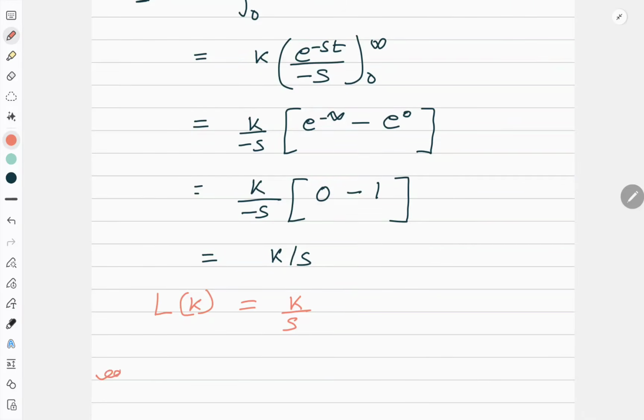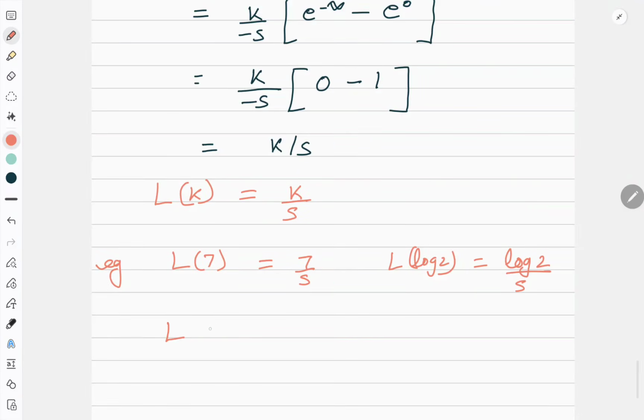For example, if I ask you what is Laplace of 7, your answer will be 7 by s. If I ask you what is the Laplace of log 2, your answer will be log 2 by s. If I ask you what is the Laplace transform of say 100, you will say it is 100 by s. So this is my first core formula: Laplace transform of a constant is constant by s. Okay. Now let's move to the second.